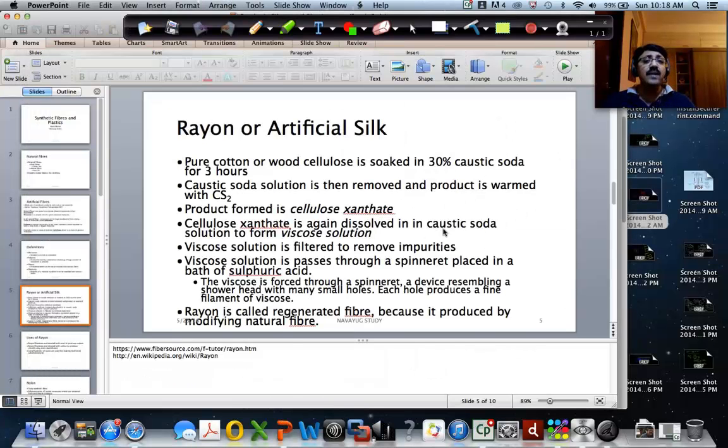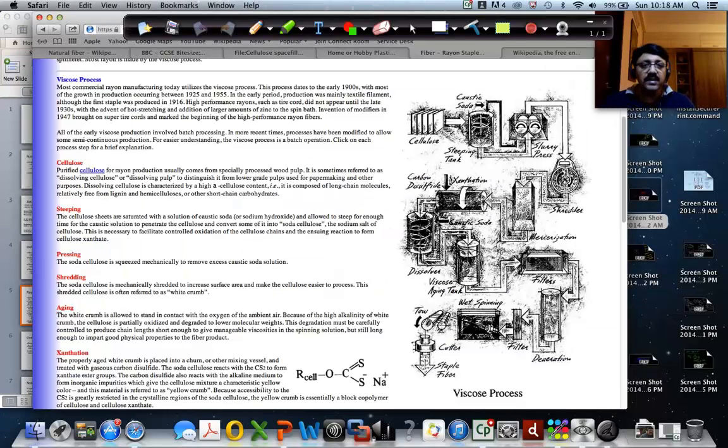Cellulose xanthate is again dissolved in caustic soda solution to form viscose solution. So you can see the dissolver, and inside this dissolver there is again caustic soda solution, sodium hydroxide solution. The cellulose xanthate passes through the caustic soda solution, and then what you get is the viscose solution. That viscose solution is kept in a viscose aging tank, where it is allowed to rest for a few hours, where nothing is done with it. It just stays there, right?